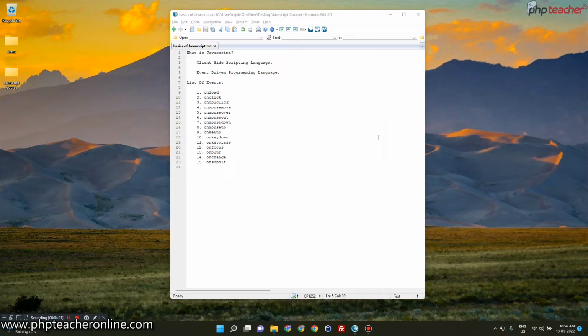Now as this is an event driven programming language, there should be a list of events available to control those things. Now I am listing some of them. Remember, these 15 that I have listed are only some of them. These are not all. There exist more and more events for JavaScript and also in jQuery, but I am just listing some of them.